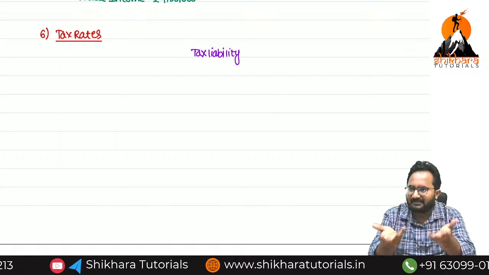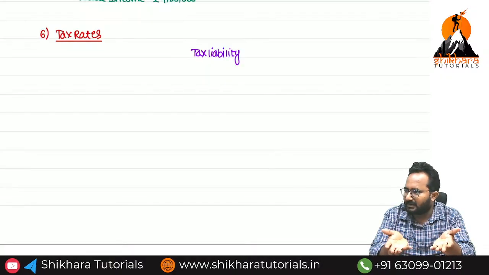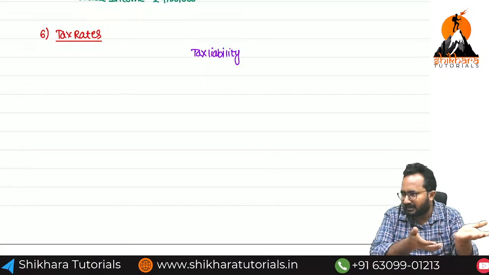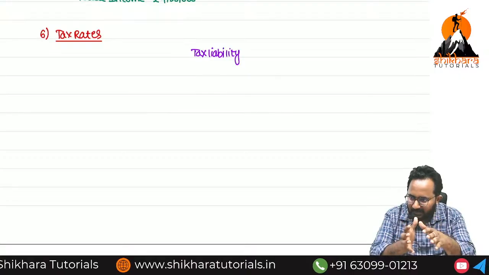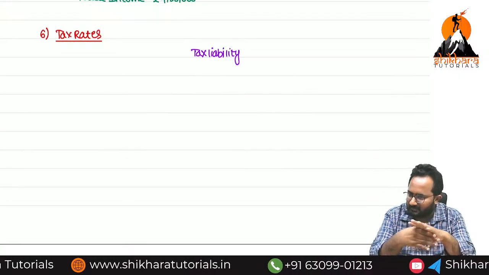If that were so, definitely CMAs would not do the specific work of income tax. Definitely some calculations are involved in the computation of tax liability.